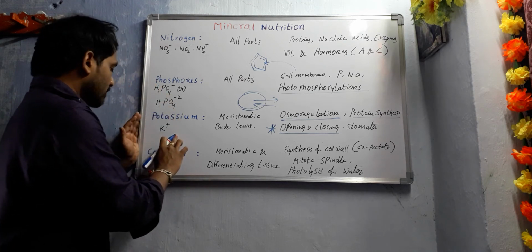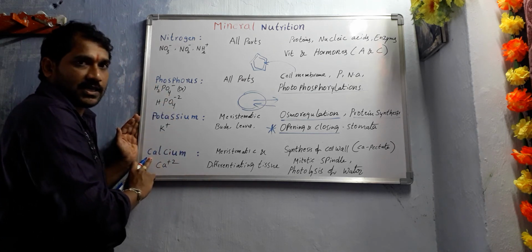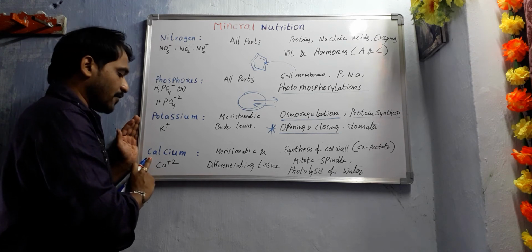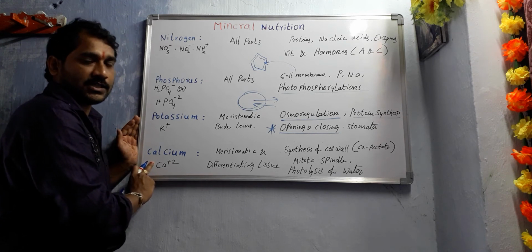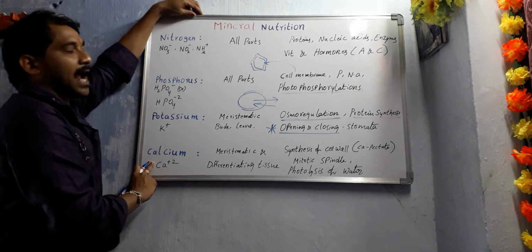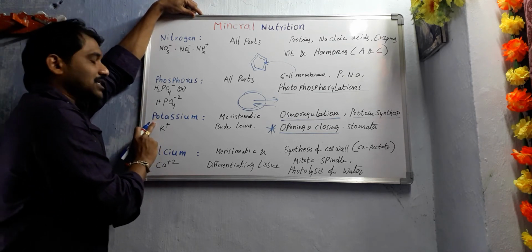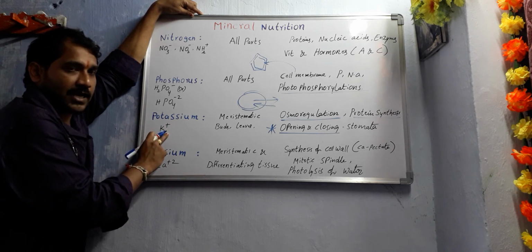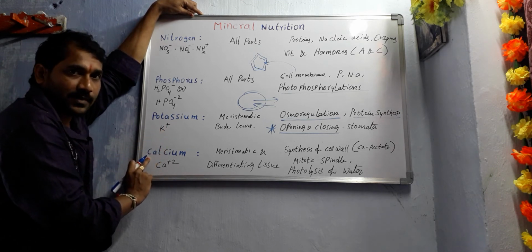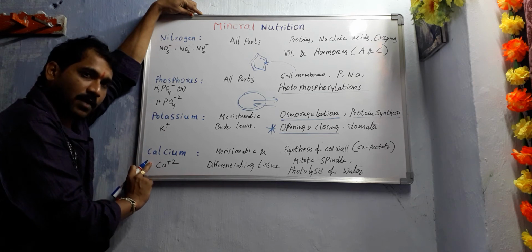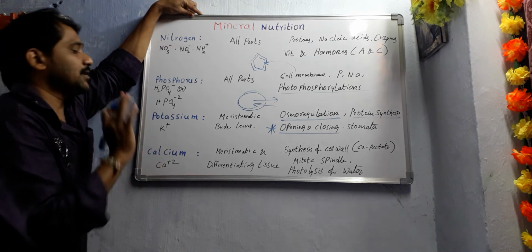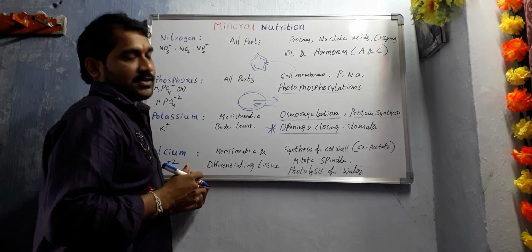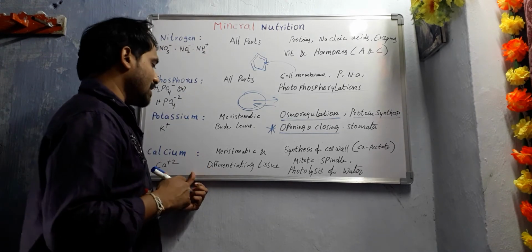Coming to the final one, calcium. Calcium is absorbed by plants in the form of a divalent cation. Potassium is absorbed by plants in the form of a monovalent cation, whereas calcium is absorbed in the form of a divalent cation. We have to remember this. Don't get confused; you should maintain clarity, right?